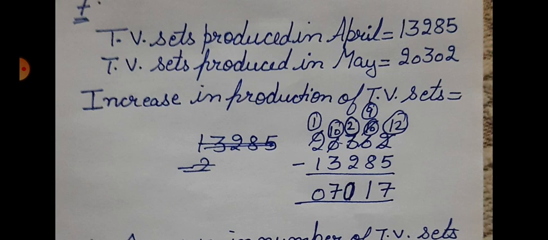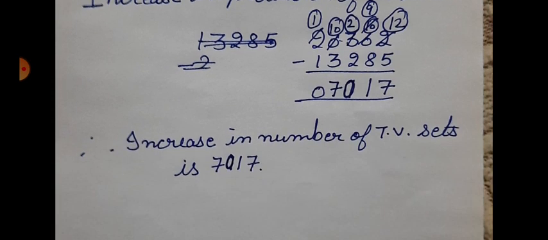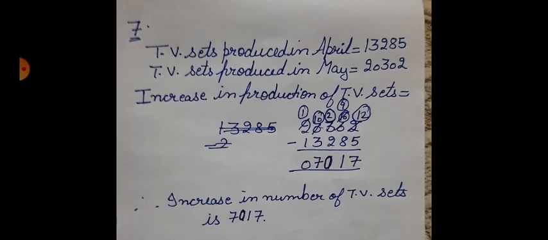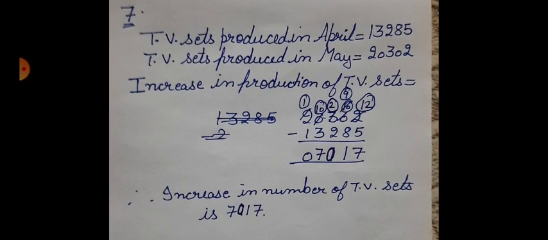After subtraction we have got our answer, 7,017. And in the last we will write, as usual, therefore, the 3 dots are the sign of therefore, increase in number of TV sets is 7017. So we are done with question number 7 of exercise 4.3.